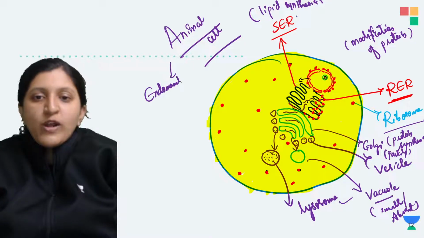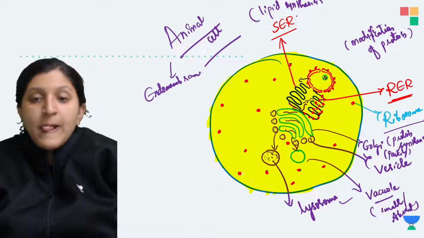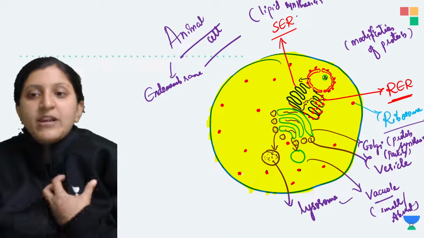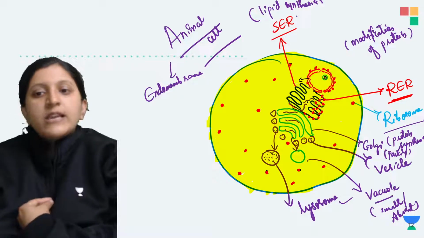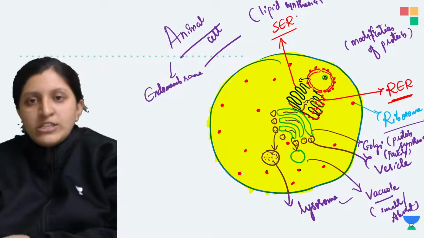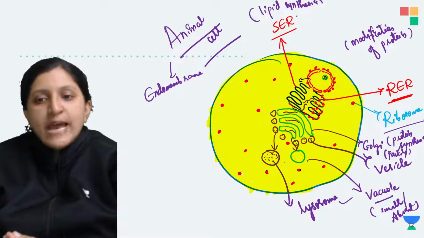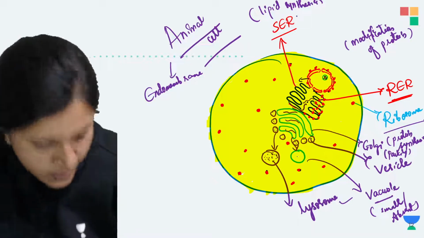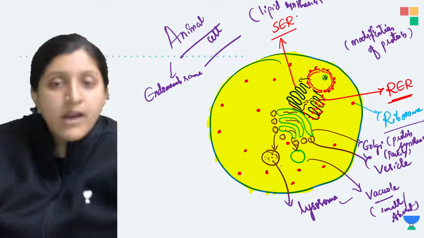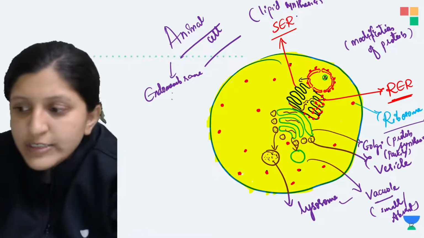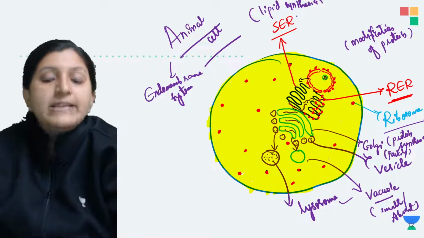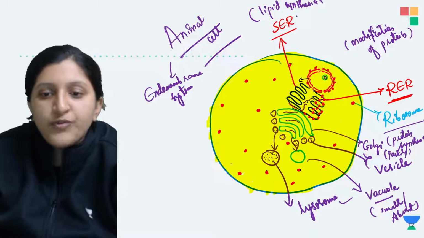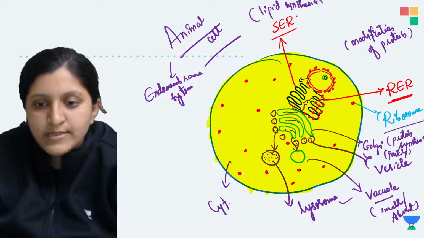So why do we call this an endomembrane system? Each one of them gives rise to the next, like the endoplasmic reticulum gives rise to the Golgi body. The Golgi body gives rise to a lysosome, and also this one, which is basically a vacuole. So these are placed under the endomembrane system. Now separately, other than this, you can also find, so this is basically the cytoplasm itself.